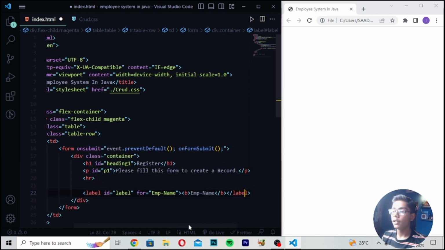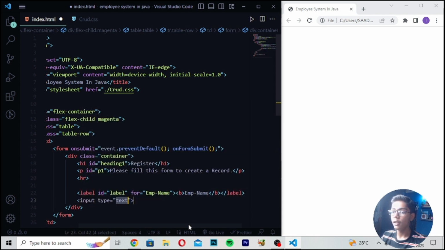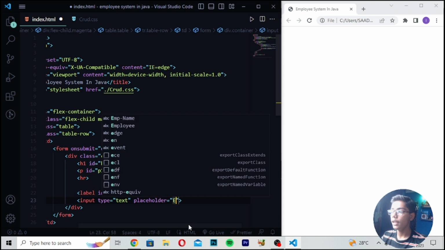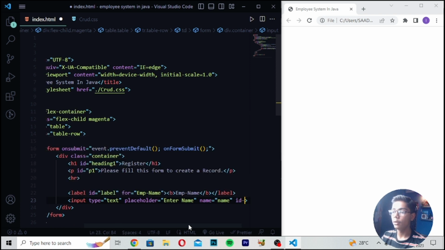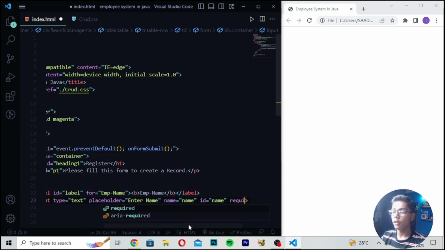Then you have to move under this label tag directly and write input, type text, and then write placeholder, and write enter name. And then you have to write in the name attribute name, and the id should be name. Then you have to write required.